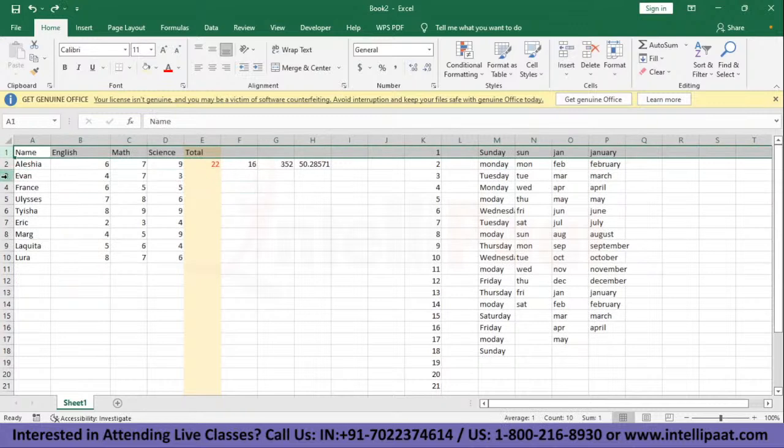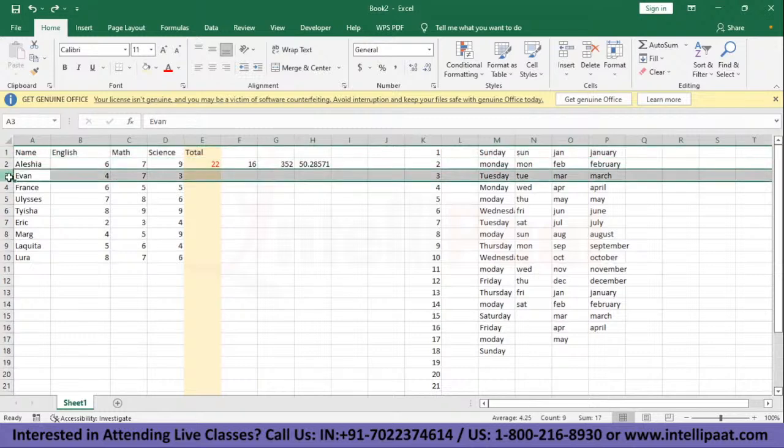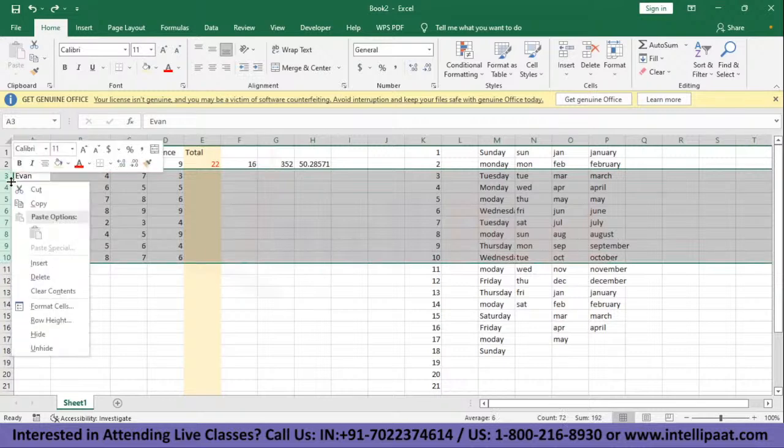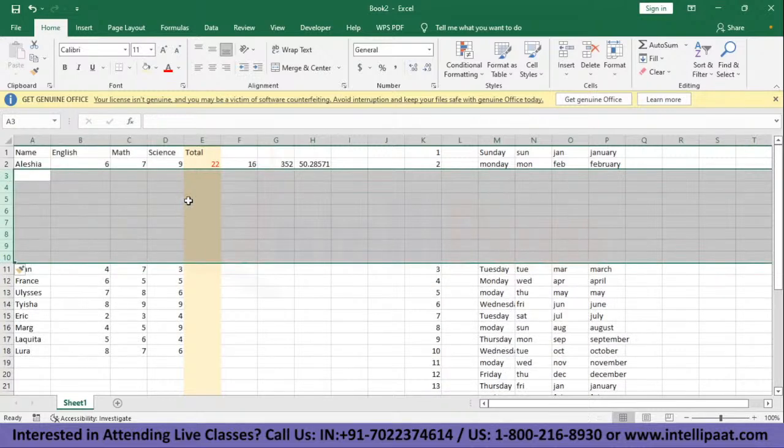So what can be done? If we have 100 rows and in between we need to add, say, 10 rows, we can just select the number of rows that we want, right click, and click on insert. I had selected 7 rows here, so 7 more rows are added.